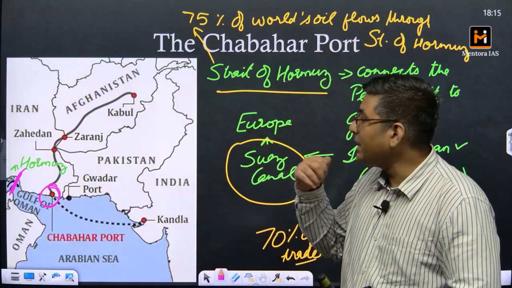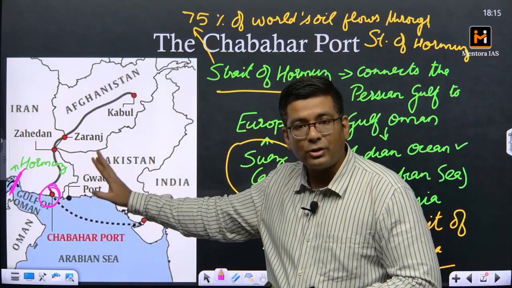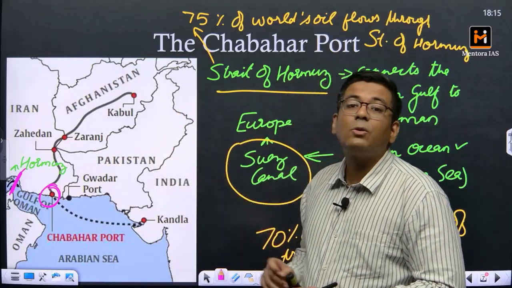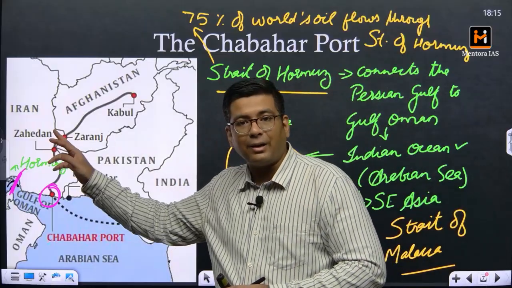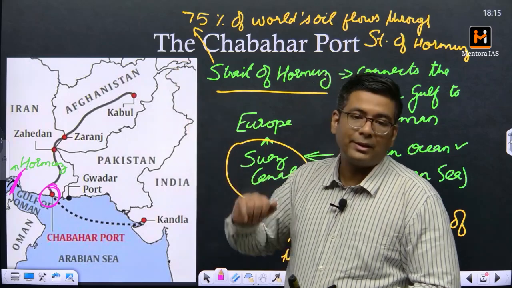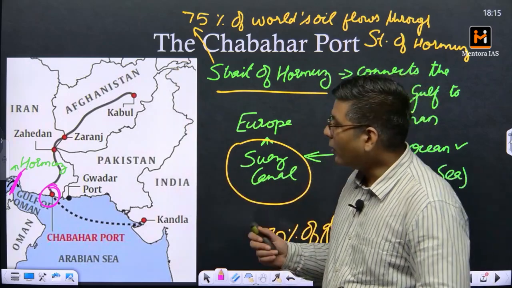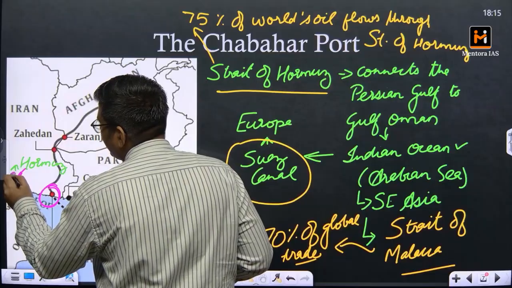At least for Iran, this is the port that will remain operational, and it could be used by Iran as well as by other countries to route their things.